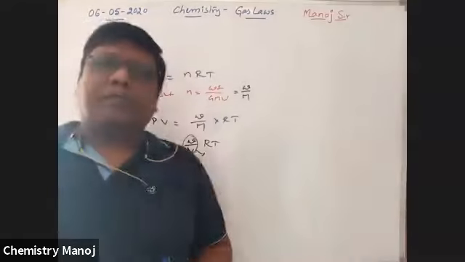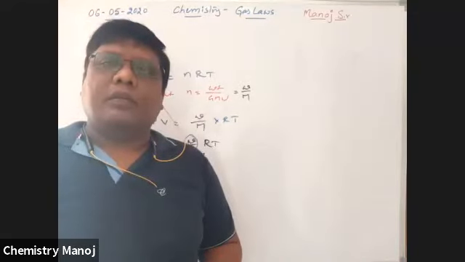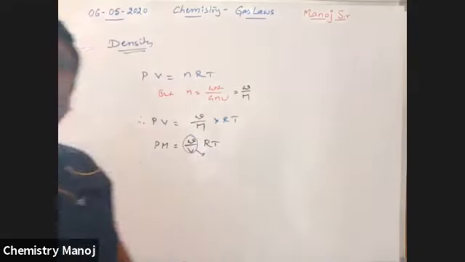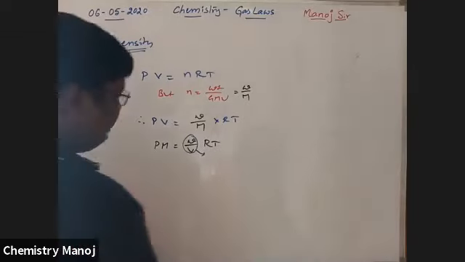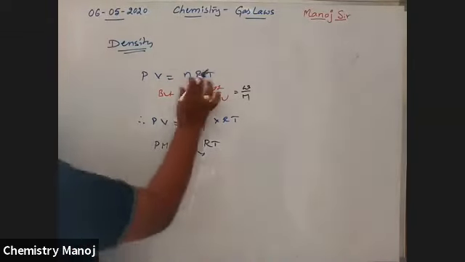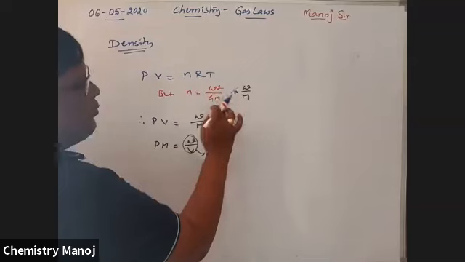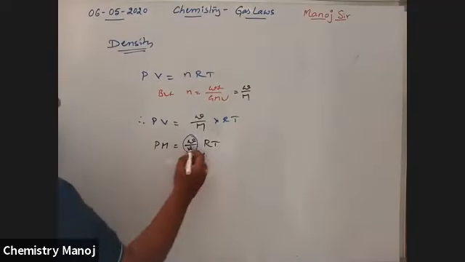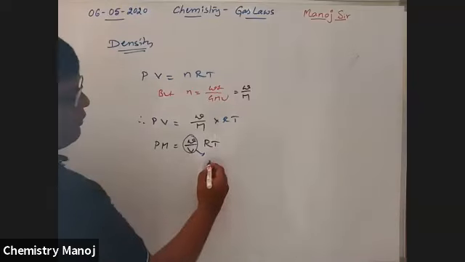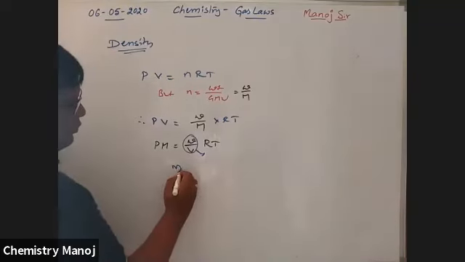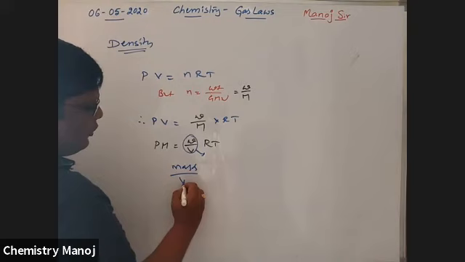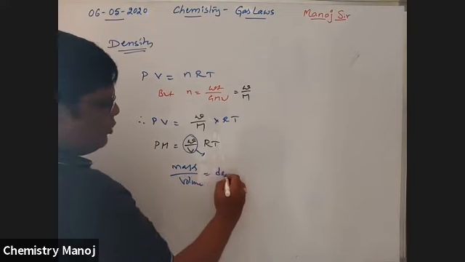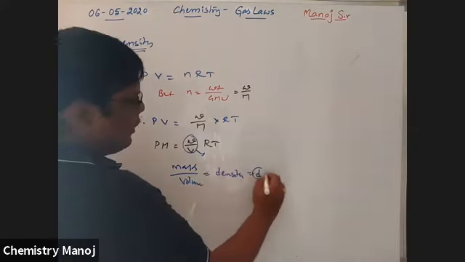PV is equal to nRT, but n is equal to weight by gram molecular weight, small w by M. After readjustment, this is equal to mass per volume, but mass per volume is nothing but density, small d.